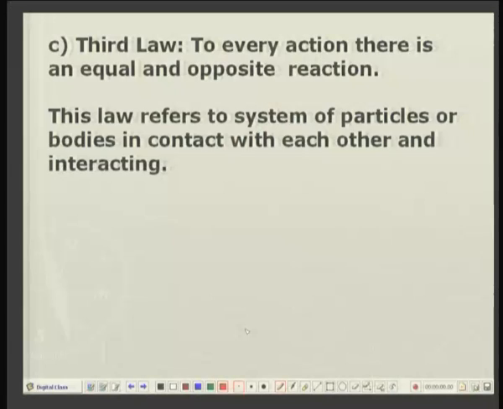The third law of Newton states that to every action there is an equal and opposite reaction. Now, whereas the first two laws were concerned with the motion of a particle or a rigid body, in the third law we are discussing the interaction between the bodies themselves.